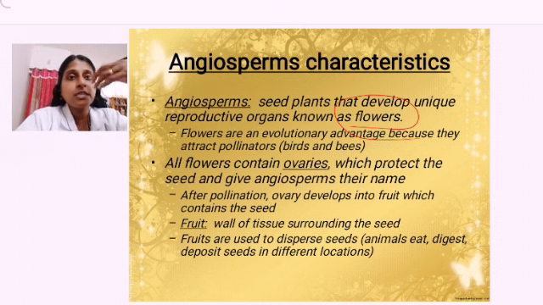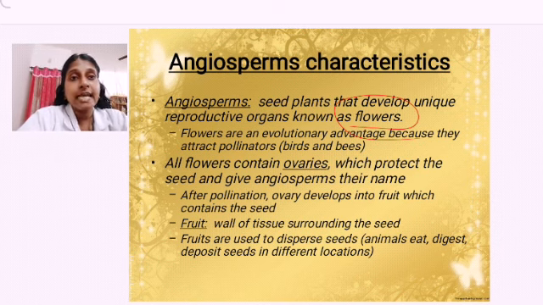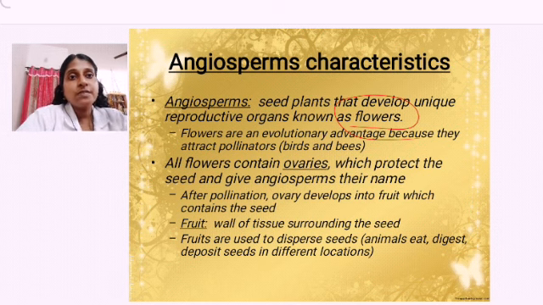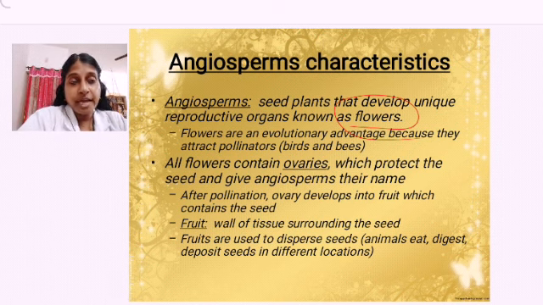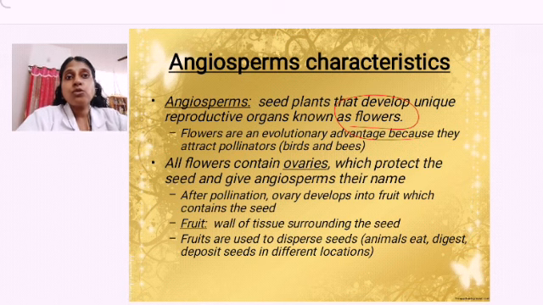Pollinators, the birds, bees and all, can stay alive and develop because of the presence of these flowers, because they are pollinating. Pollinating means going from one flower to another, taking the pollen grains and dusting them onto another stigma, then sometimes fertilization takes place, resulting sometimes in the formation of a new species.